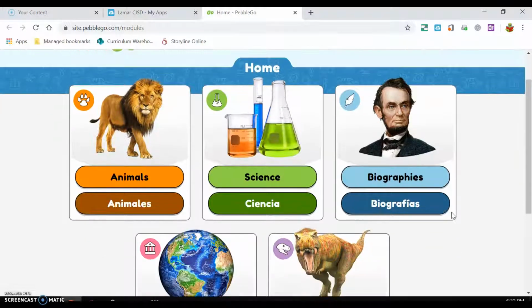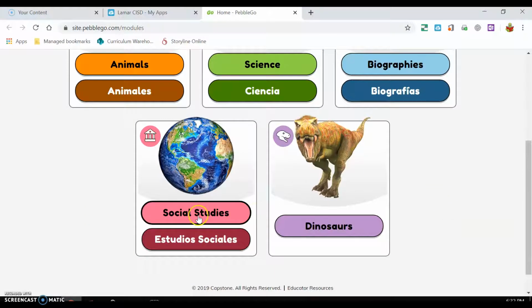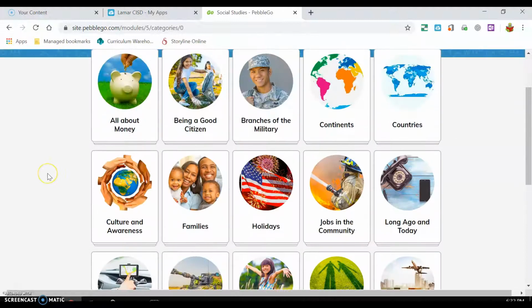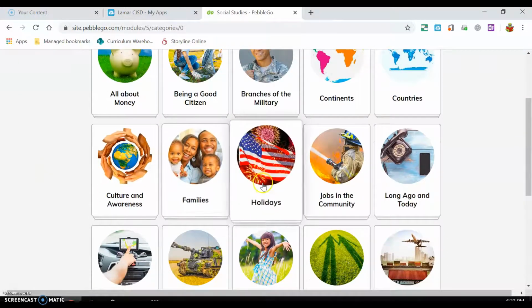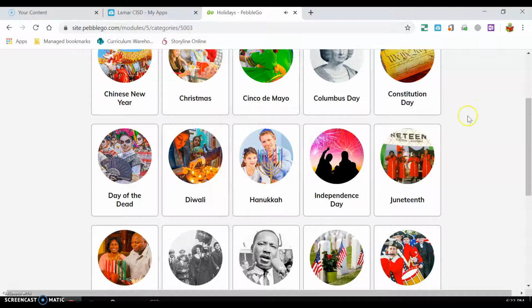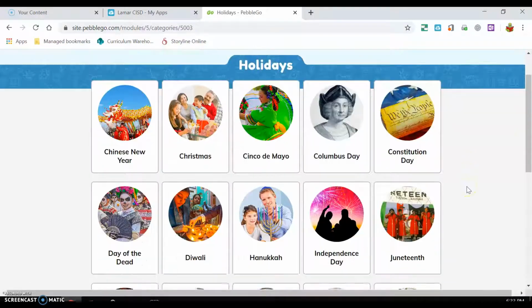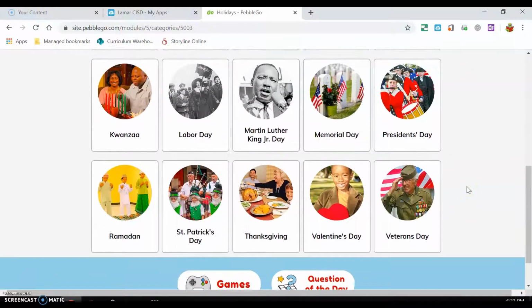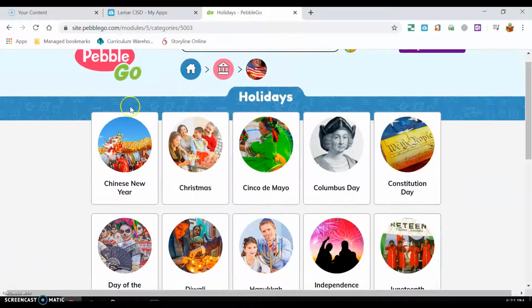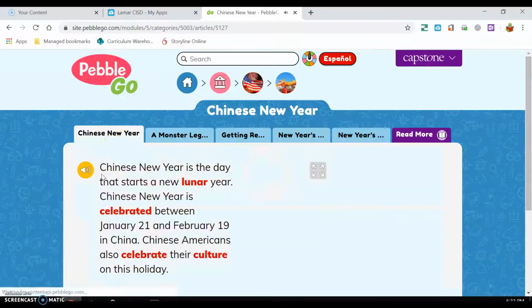So this is the home screen of PebbleGo. If you scroll down and click on social studies, and then you should be able to choose holiday. And then here is a list of different holidays. So you can choose any of these holidays to research. I'm just going to click on the first one.